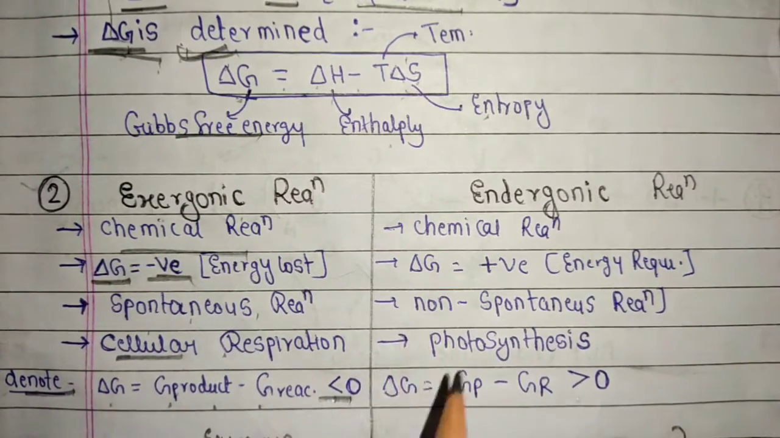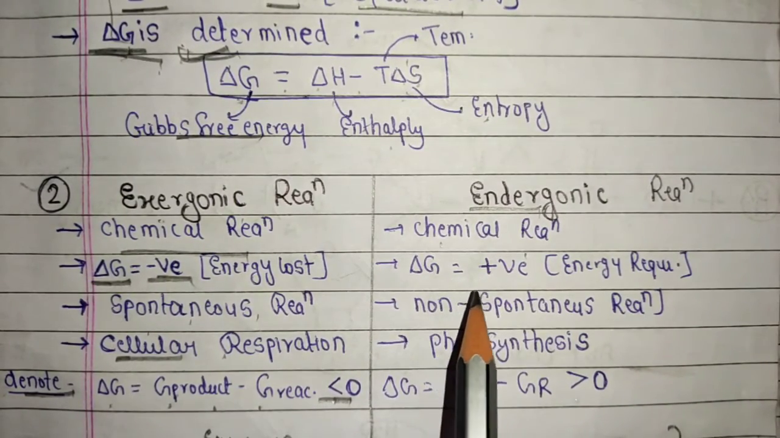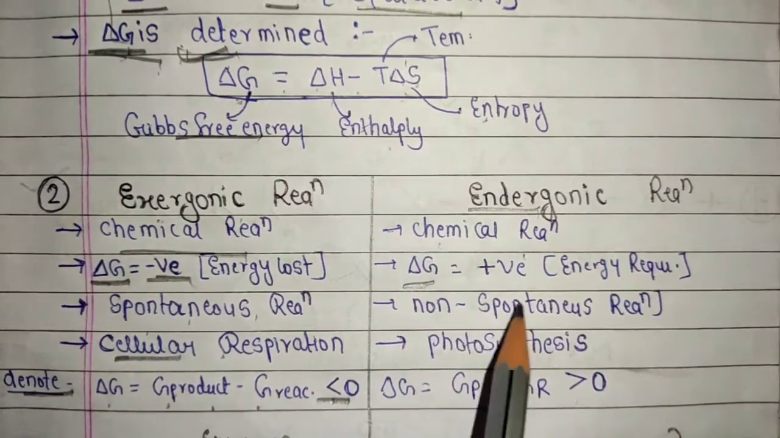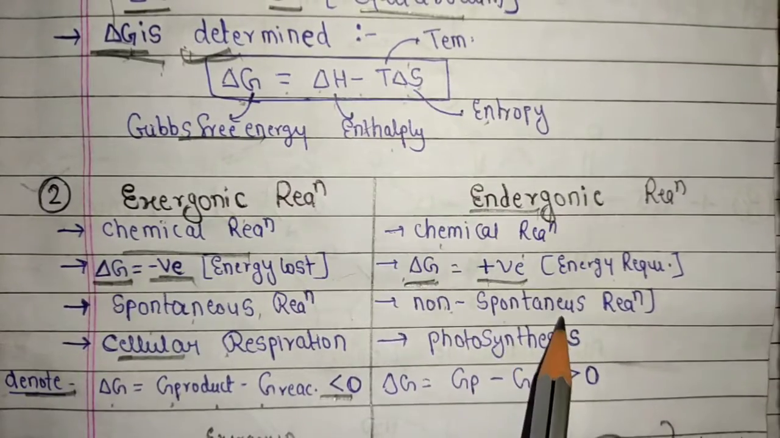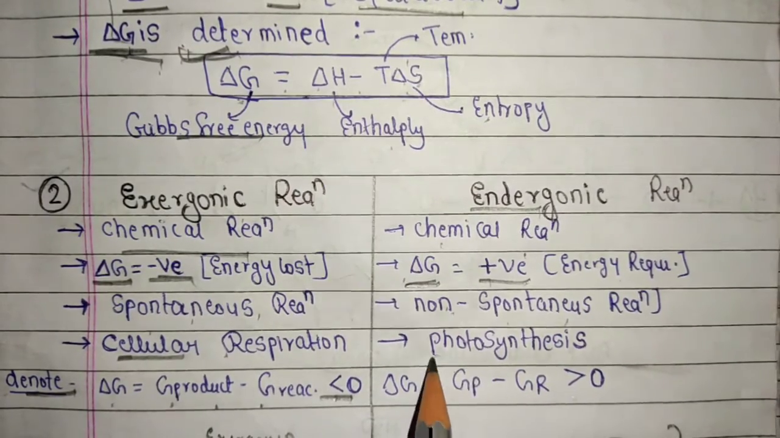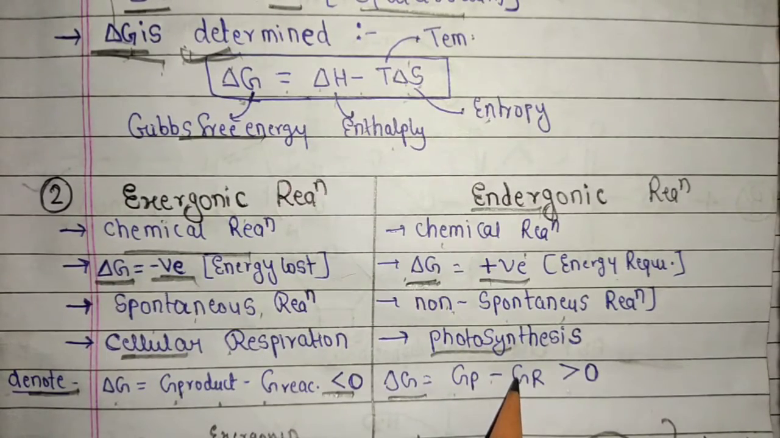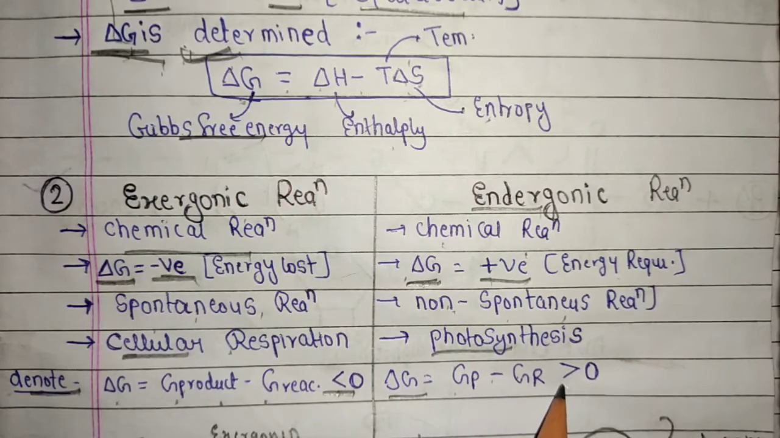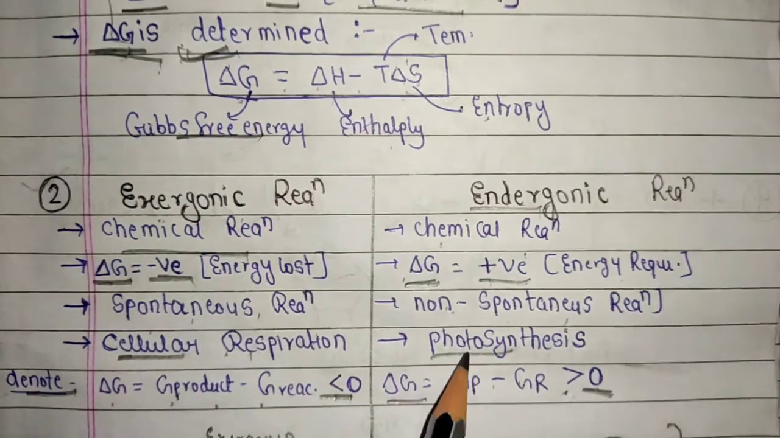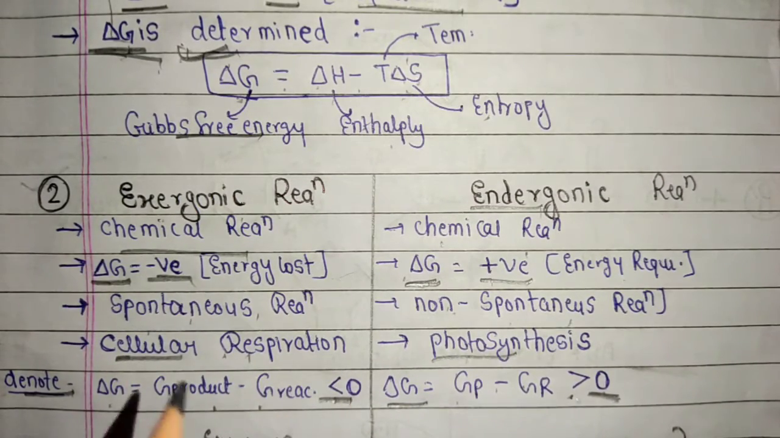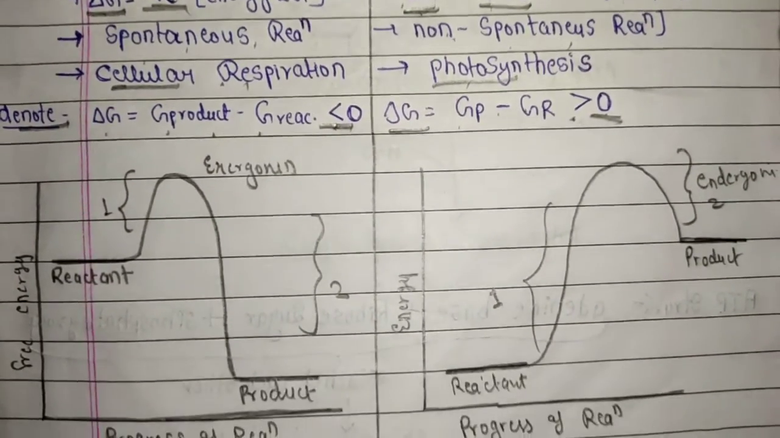Now as opposite, endergonic reactions are also chemical reactions, but in this process the system requires energy. That's why the Gibbs free energy is positive, and it is a non-spontaneous reaction. An example of this reaction is photosynthesis, and it's denoted by del G equals G product minus G reactant, and it is more than 0. So these are the main points of exergonic and endergonic reactions.